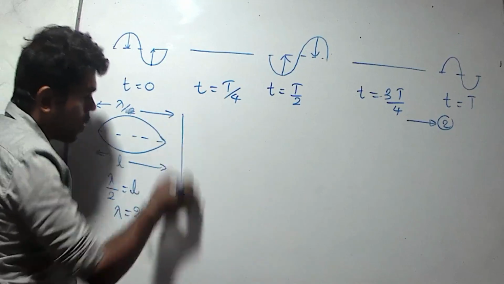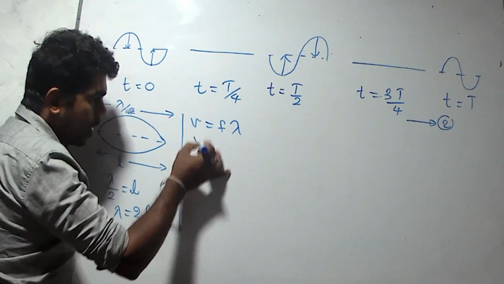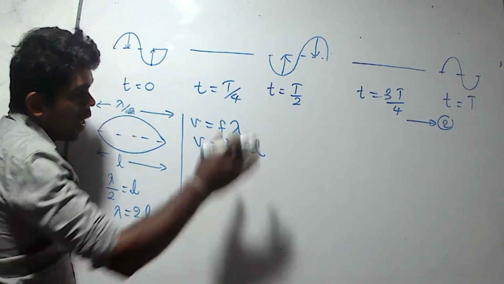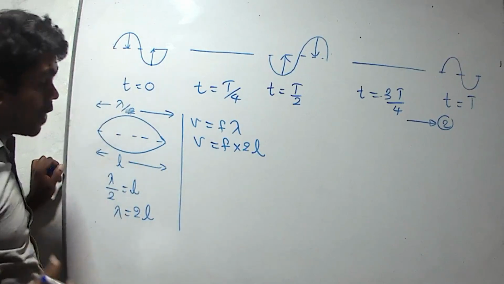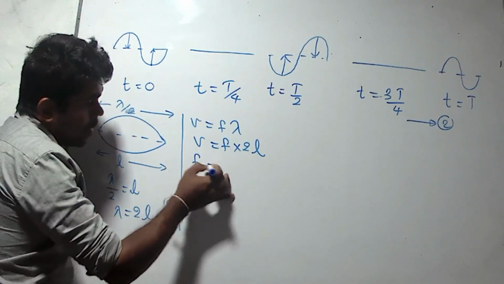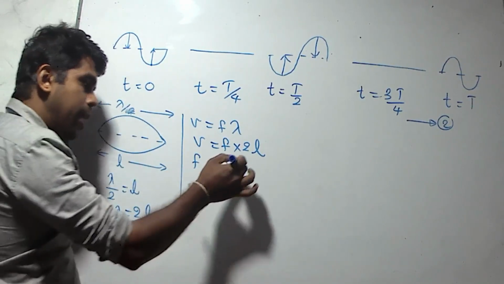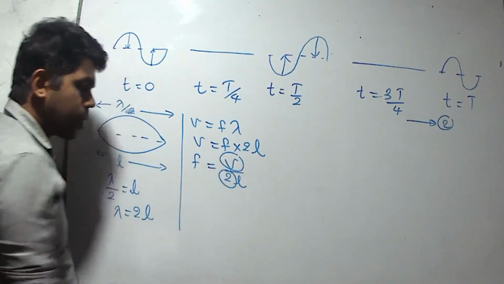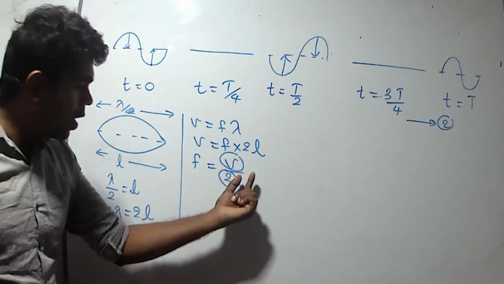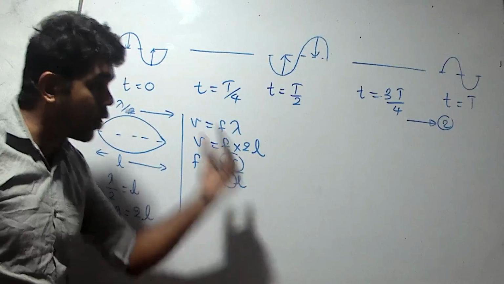Now we can use V equals F lambda. V equals F times lambda, which is 2L, because they have given the fundamental state. Then F equals V over 2L. V and 2 are constant for both situations. They have given that the frequency is changing by changing the length of the wire.